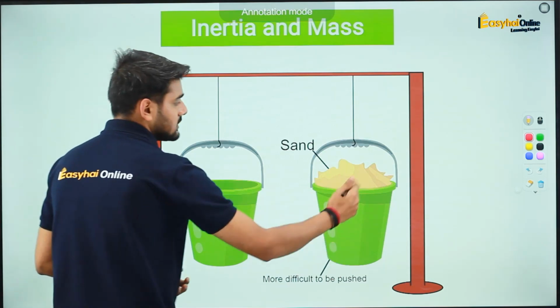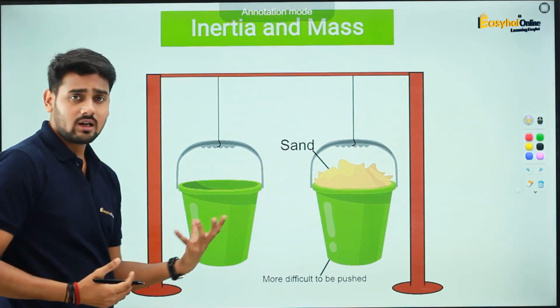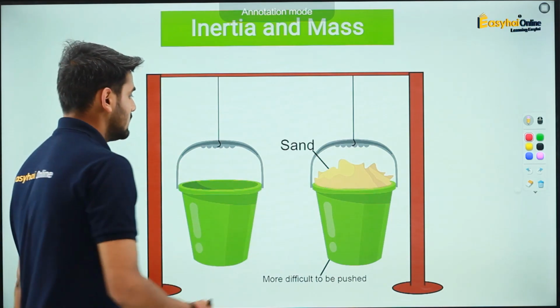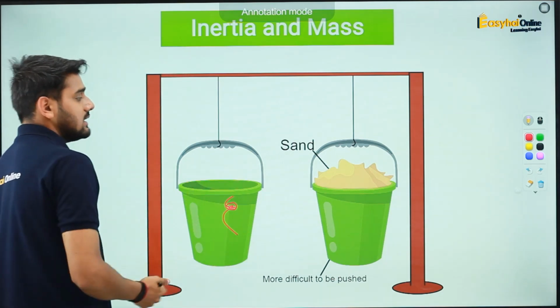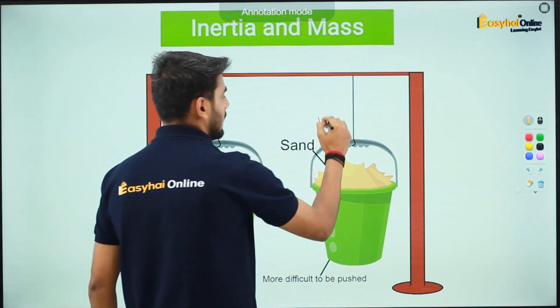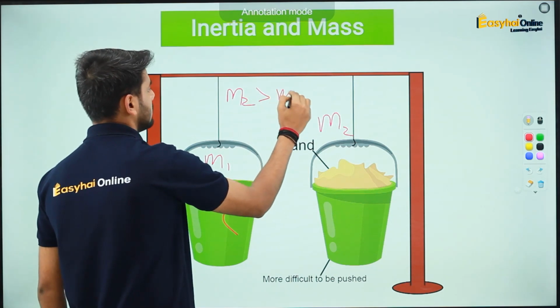In this case, this bucket is full of sand and this is an empty bucket. Very simple question. If I ask you which bucket is easier to push, this bucket is easier to push because it has less mass. This bucket has higher mass, right? I can simply say that M2 is greater than M1.